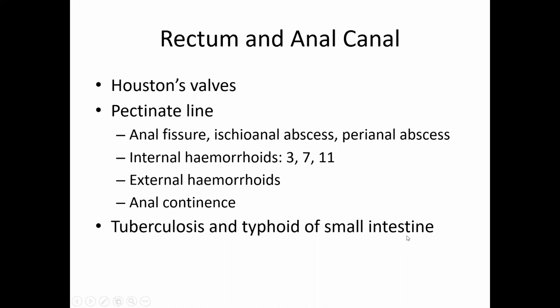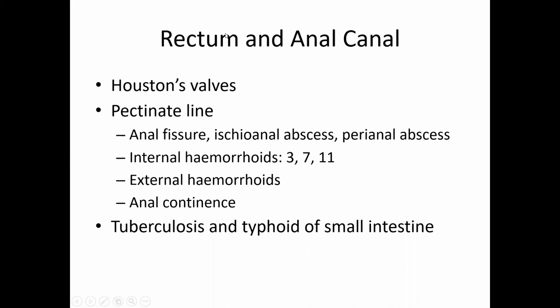the small intestine. Whereas typhoid ulcerations are located along the Peyer's patches. So typhoid ulcerations are longitudinal. They will not obstruct the small intestine. Tuberculosis will obstruct the small intestine because they are along the lymphatics which are oriented transverse. So obstruction of the small intestine is possible in tuberculosis inflammation, not possible in typhoid.